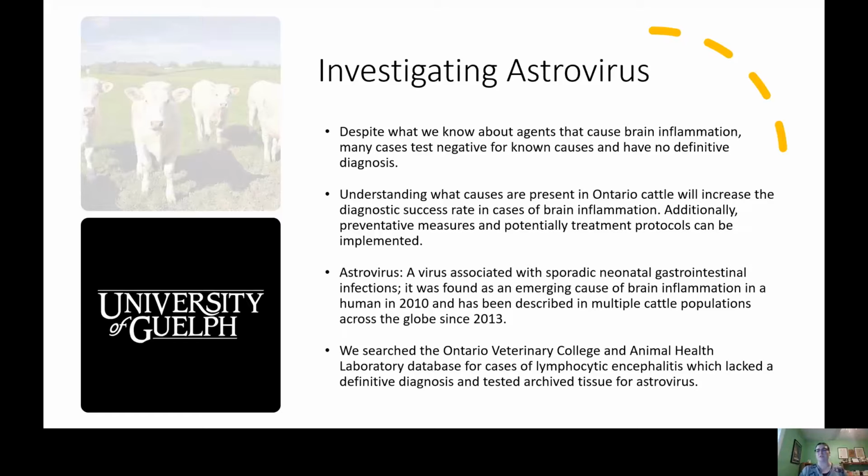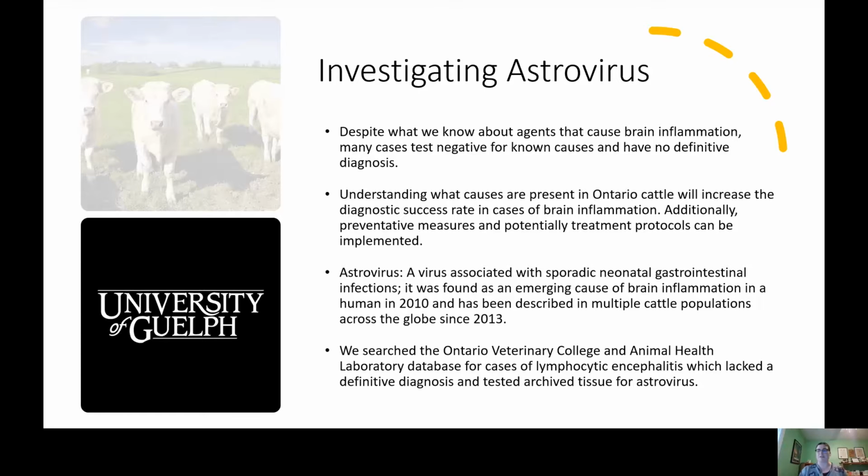Understanding what causative agents are present in Ontario, including identifying novel agents that we haven't been testing for previously, will improve our ability to diagnose these cases. A diagnosis brings us closer to being able to prevent or even treat these cases, and as well, a definitive diagnosis allows us to take steps to help protect the other animals in a herd, as well as people who may have been exposed to this animal.